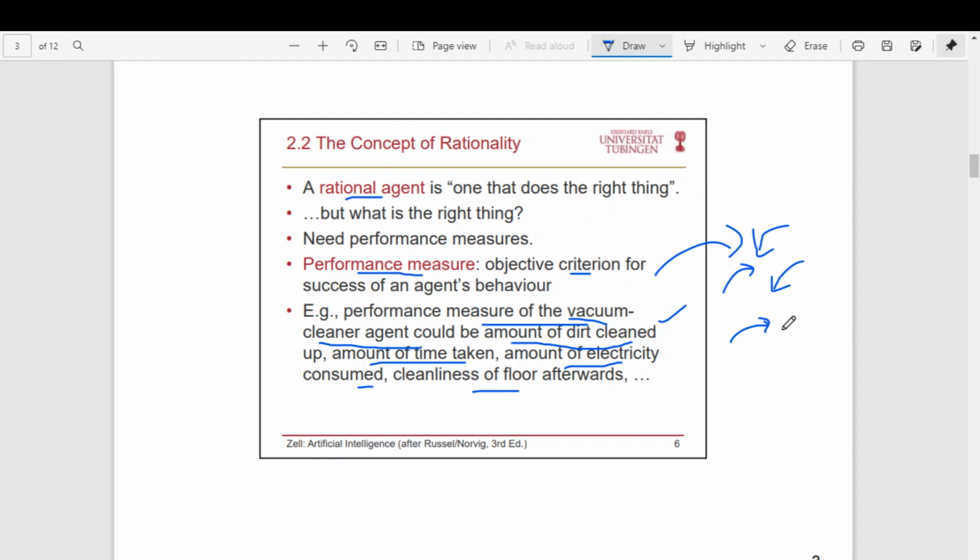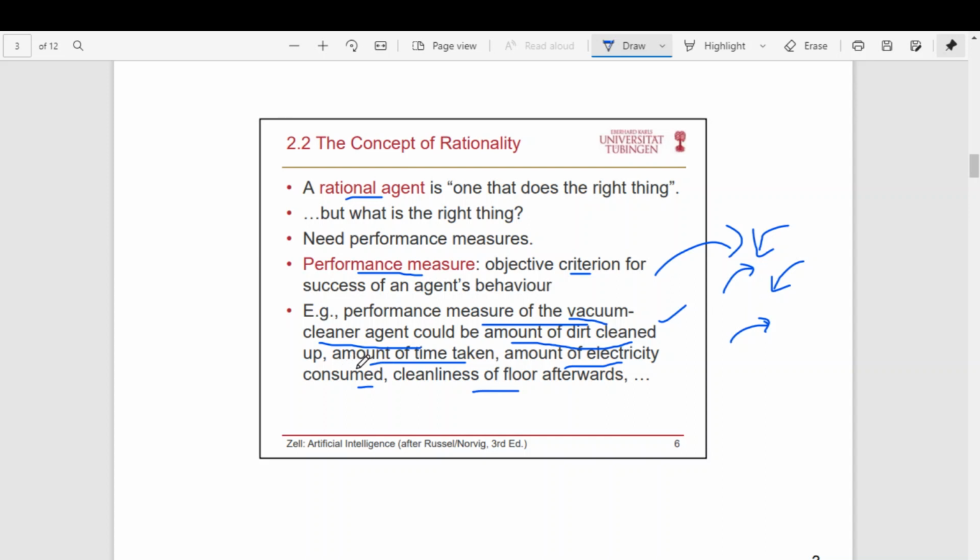Are you getting it? Because of how you are defining the performance measure, it all depends on the amount of dirt cleaned. So it wants to improve its performance measure, because the agent is programmed that way. The agent is programmed to improve the performance measure. So it will pour more dirt and keep removing it, which is an unnecessary task.